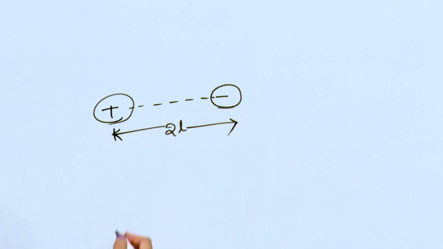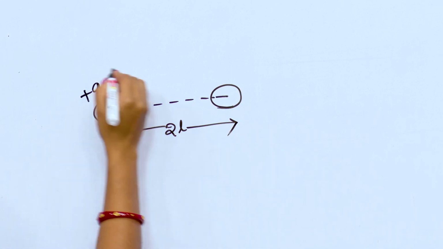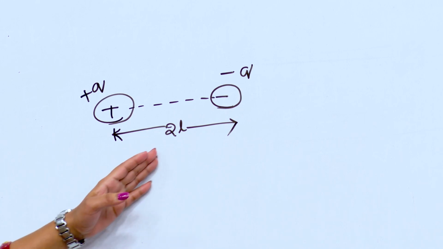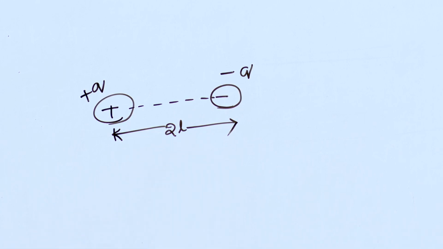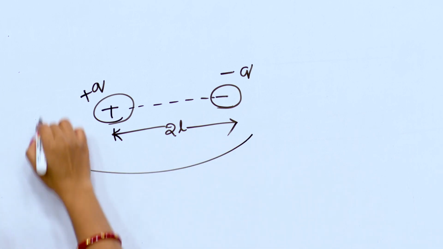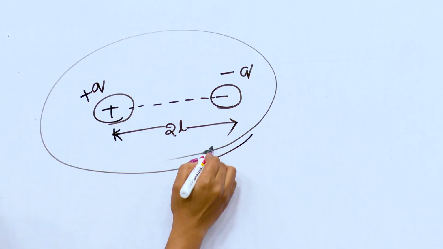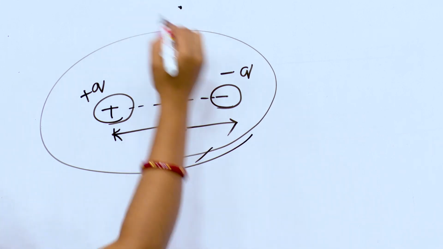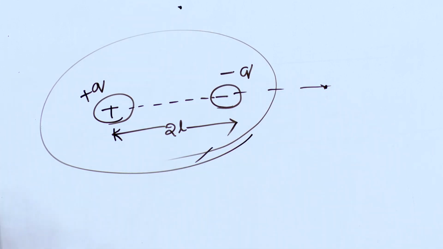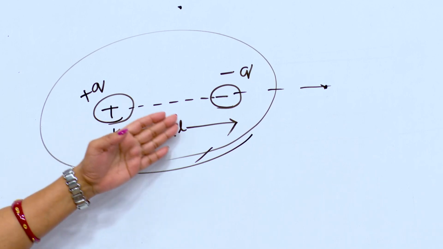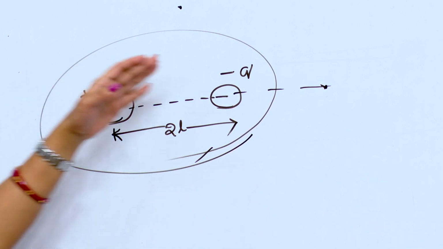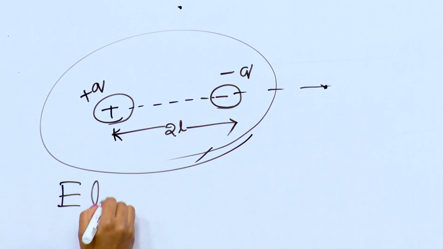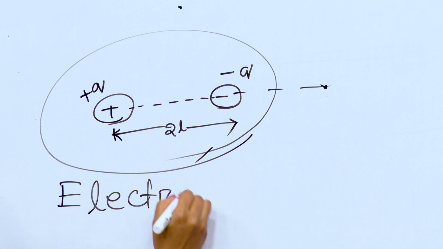Two opposite point charges, suppose plus q and minus q, are separated by some distance 2l. Then what does this constitute, and how do we find the electric field intensity at any point? Suppose here and also here, at any point, how do we find electric field intensity, and what is the system called? This system is called an electric dipole.